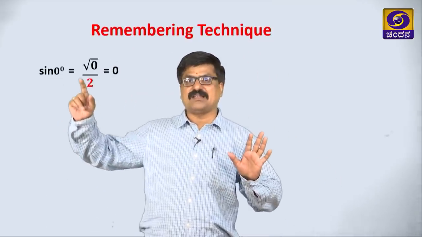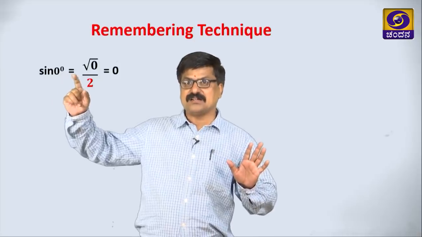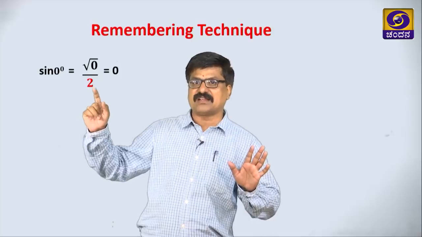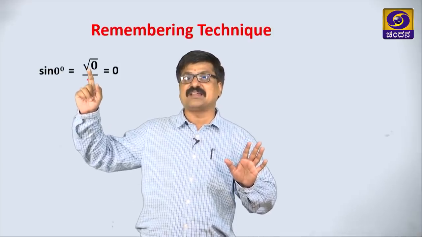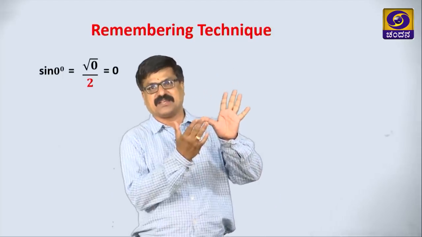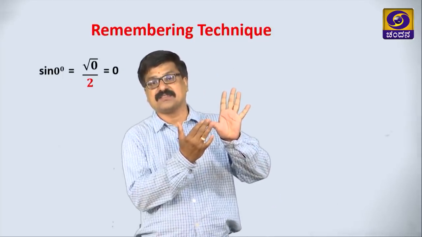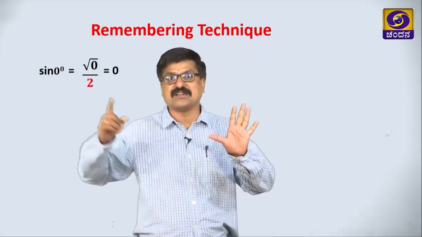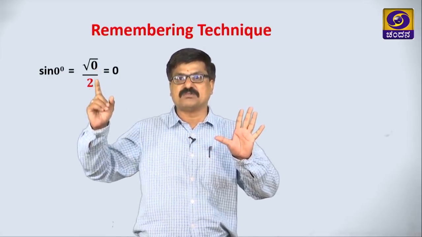Observe, what is next? In all sine specific angles, the denominator is 2, and the numerator contains a root; whatever is inside the root we are writing now, you observe here. This is sine 0. Before this, how many fingers are there? No finger. Hence, that is root 0 by 2, which is 0.